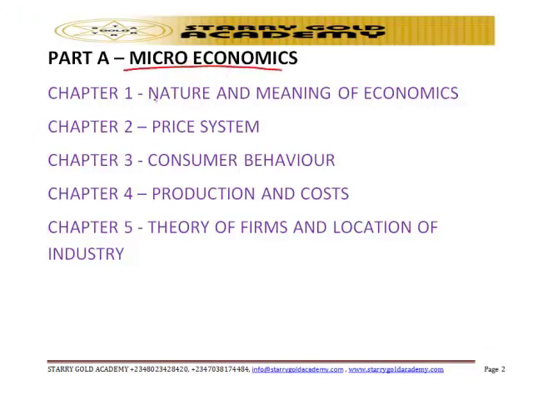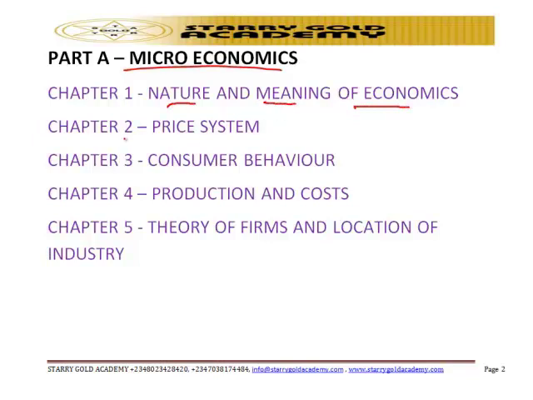Under the microeconomics, I've divided the chapters into 12 chapters. The first 5 chapters are under part A, which is microeconomics, and the next 7 chapters are categorized under part B, which is macroeconomics. So under part A, we have chapter 1, where we're looking at the nature and meaning of economics.